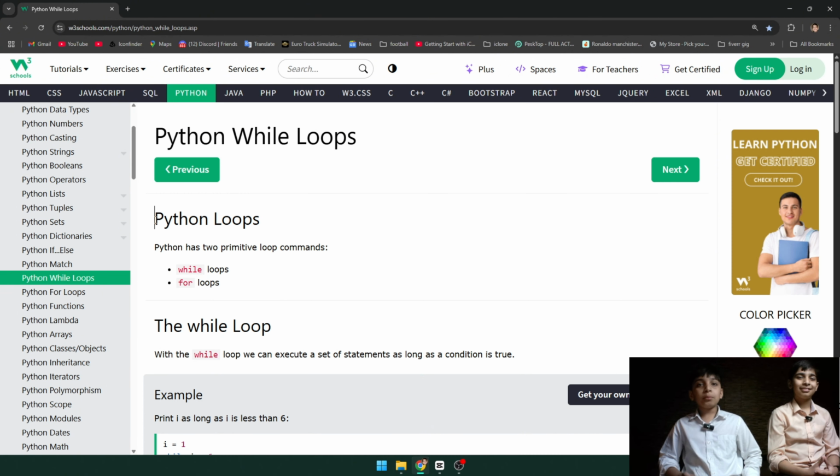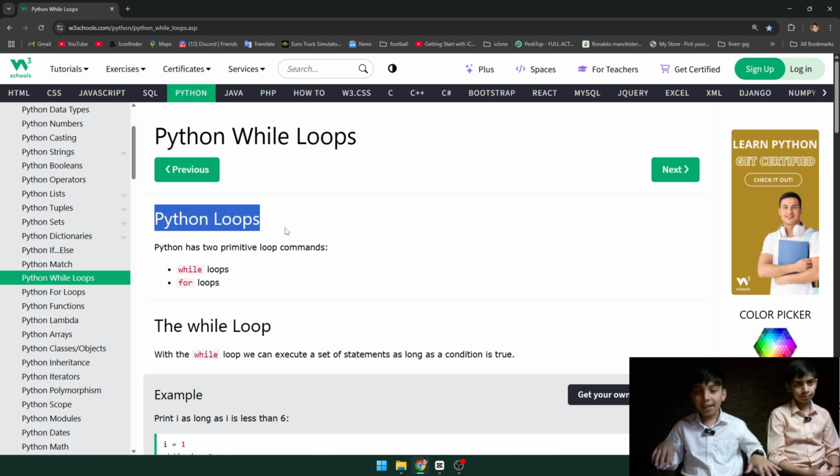After match comes loops. There are three types of loops. First of all, what are loops used for? Loops are used to iterate or repeat a block of code. There are mainly three types of loops in other languages and every language, like for, while, and do while.